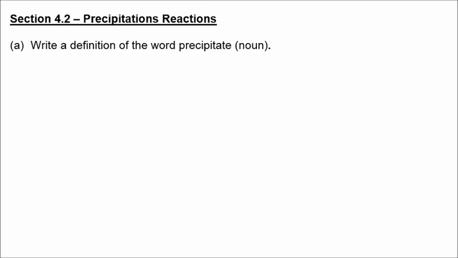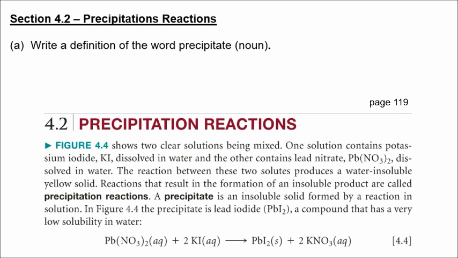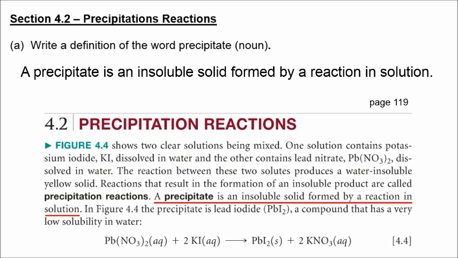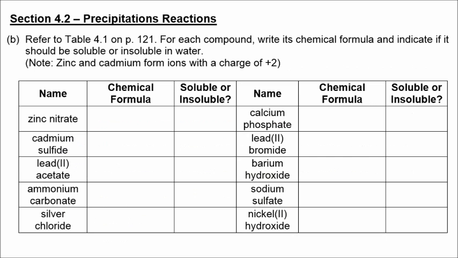Section 4.2 is referring to precipitation reactions. And you know from your textbook, this is on page 119, that a precipitate is an insoluble solid formed by a reaction in solution. These are examples of ionic compounds, and based on the table on page 121, we should be able to determine if they are soluble or not.